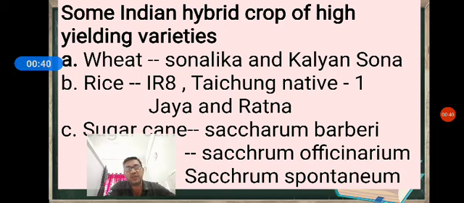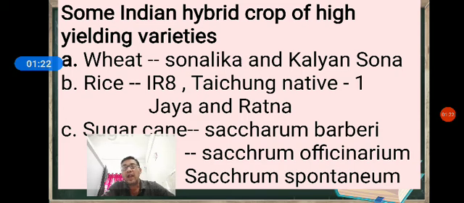India has 17.5% of the world population, but its land area is only 2.4%. Agriculture provides one third of the total GDP of India. GDP means gross domestic production. It gives employment to about 62% of the population. It is important for India to raise crop productivity through development and cultivation of high yielding varieties.